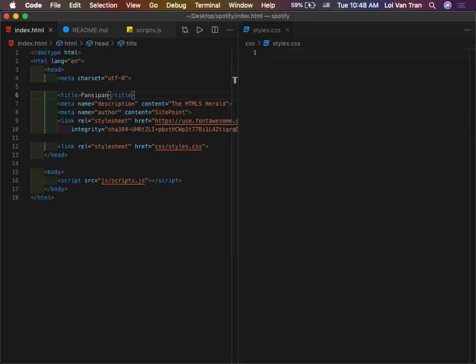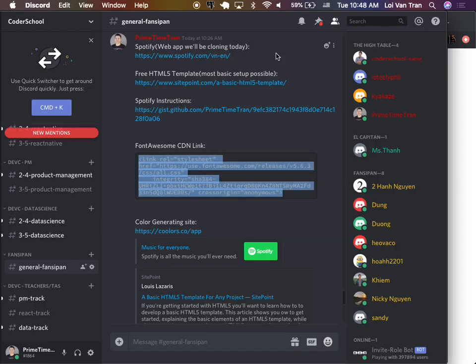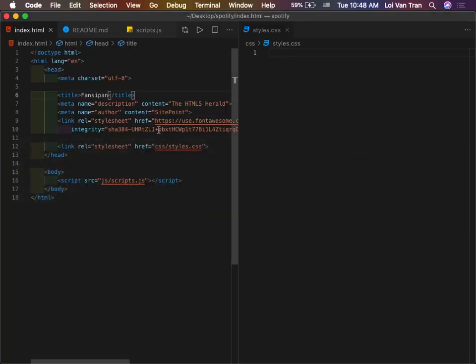Fansipan. If we save it, and we go back to our browser, we see that the tab has changed. You see the tab up there? Fansipan? Obviously, this gets much more complicated, and we're just breezing through it, okay?